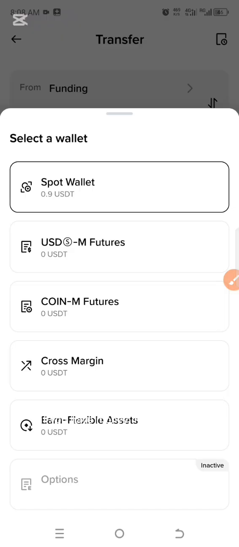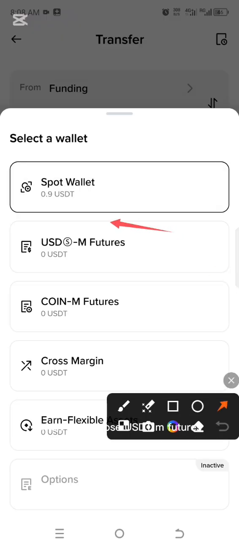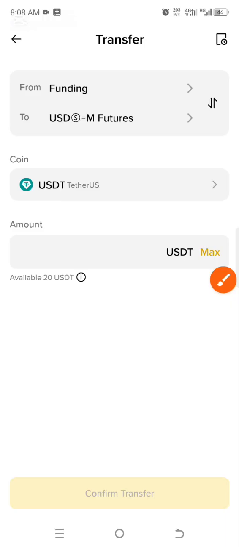If your money is in Bitcoin, you'll be using Bitcoin for trading. If your money is in Solana, you use that money for trading. But when you choose USDT-M futures, you are using USDT. In your account, you should be having USDT. And in this case, I will click on USDT-M futures.